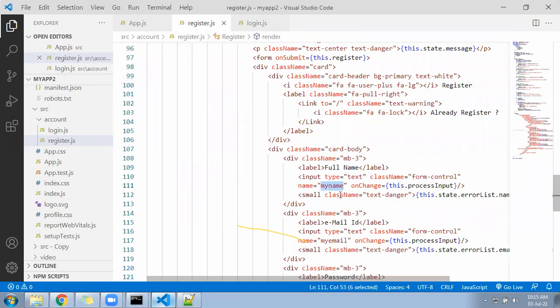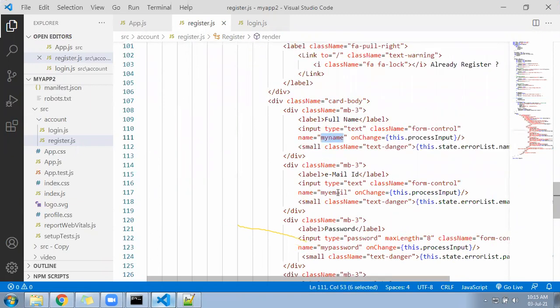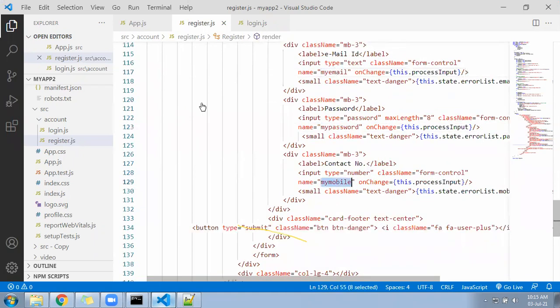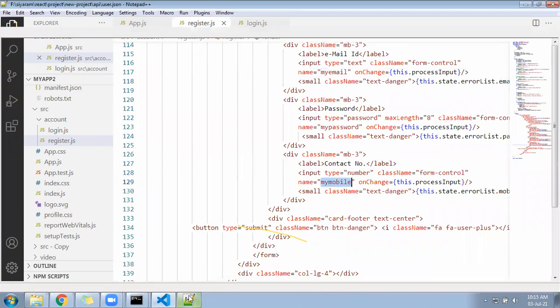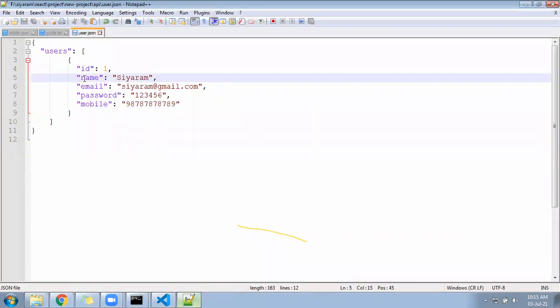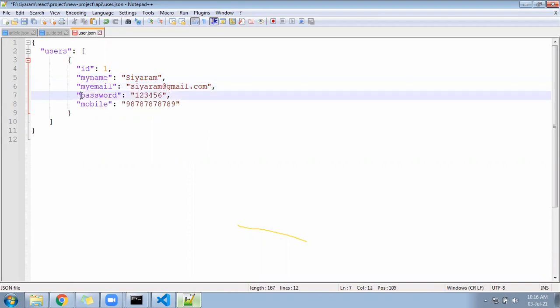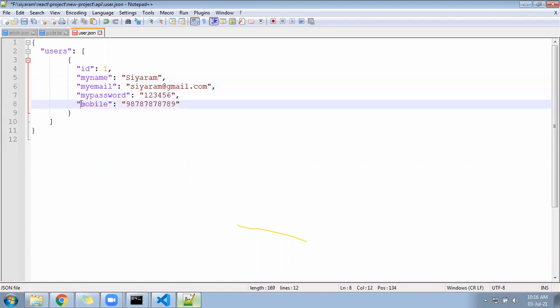We have my name, my email, my password, and my mobile, correct? So in the user.json file you have created, it should not be name only, because the property will be mismatched. Keep it as my name, my email, my password, and my mobile only.